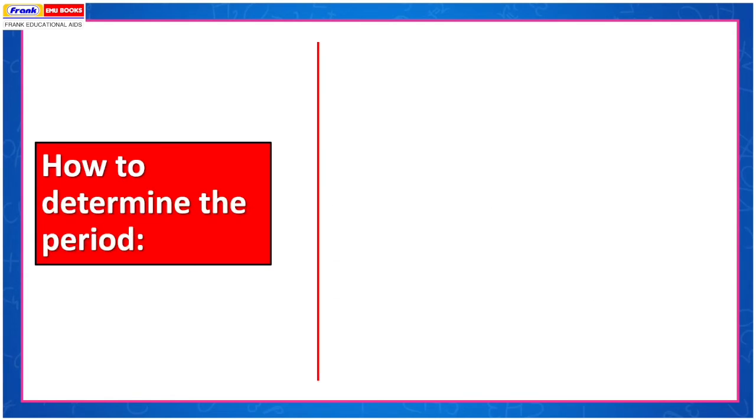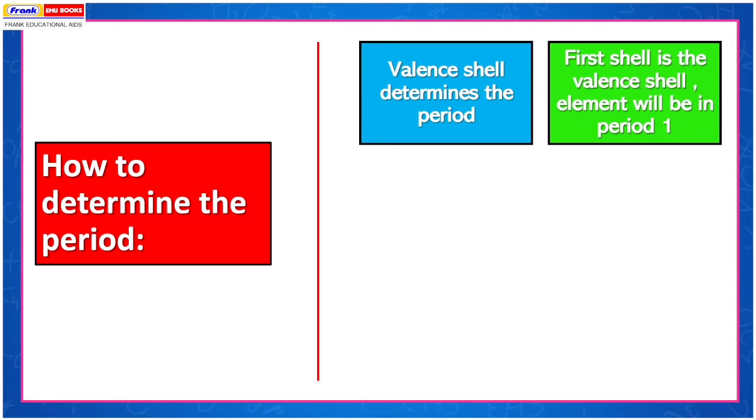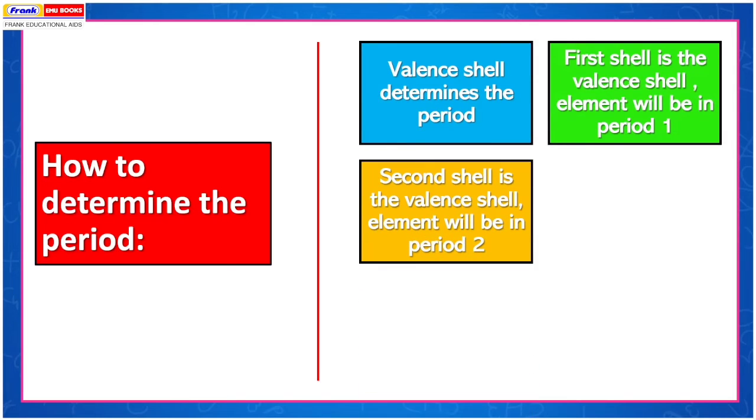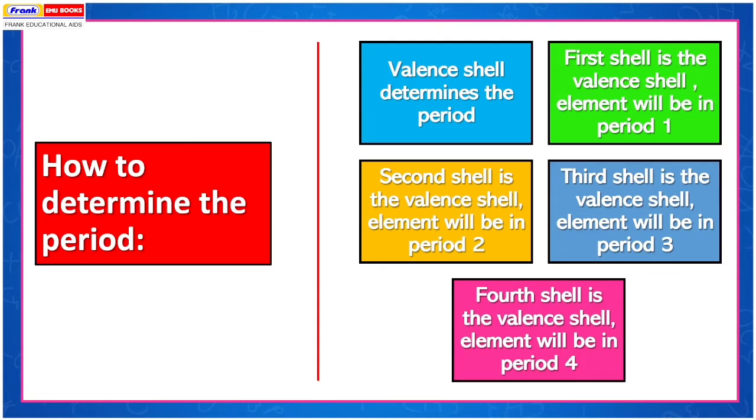How to determine the period? The valence shell determines the period. If the first shell is the valence shell, the element will be in period 1. If the second shell is the valence shell, the element will be in period 2. If the third shell is the valence shell, the element will be in period 3. If the fourth shell is the valence shell, the element will be in period 4.